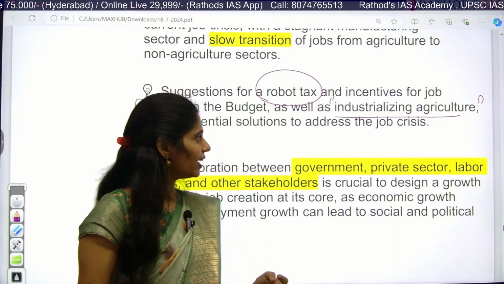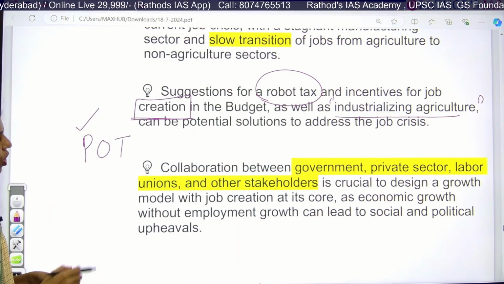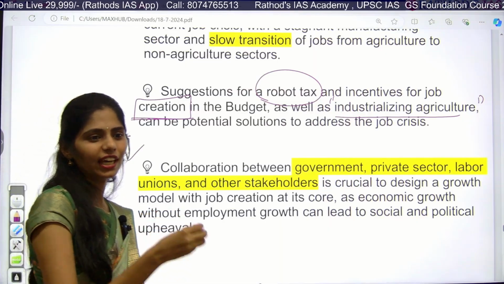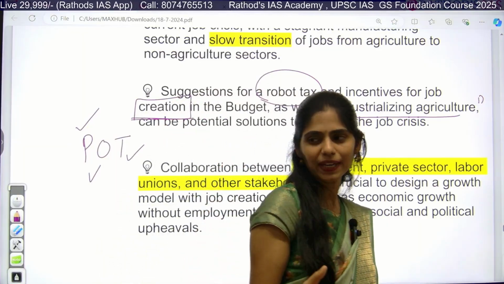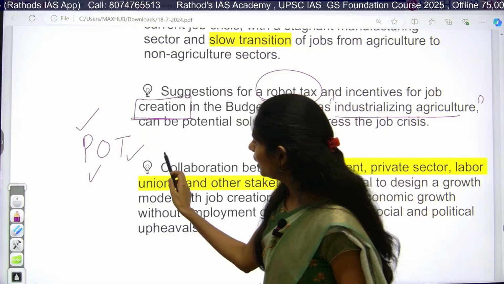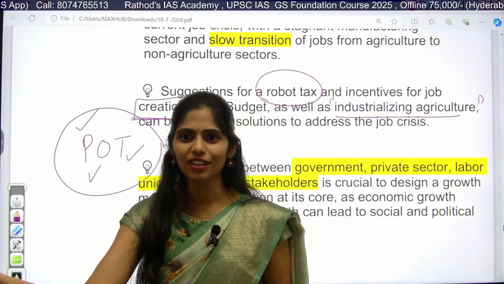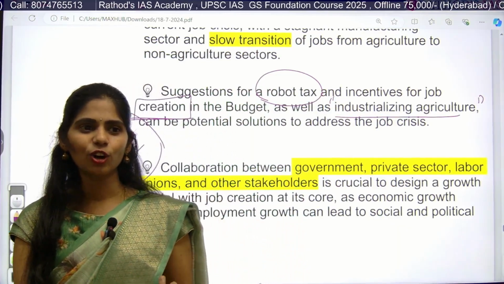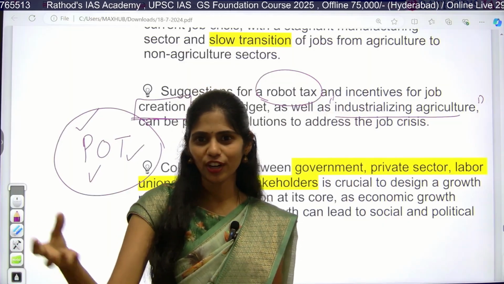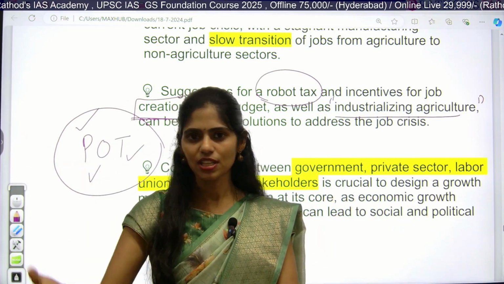Okay. So actually we have POT. Remember this POT. POT means P for potato, O for onion, and T for tomato. These three vegetables, their price is very volatile. We can't expect how the price will be changing of these POT products. So we can take those products whenever there is low cost, and we can go for processing. Even onion also, rather than selling onion, we can get onion flakes, onion sauce, like that, so that the value is very high when we are processing it into some other product.